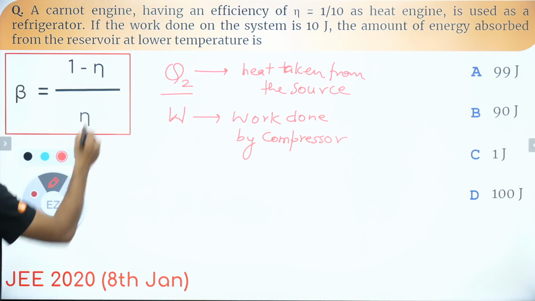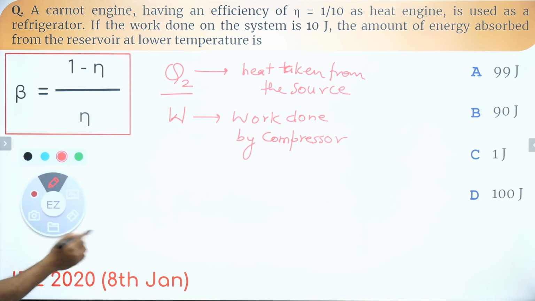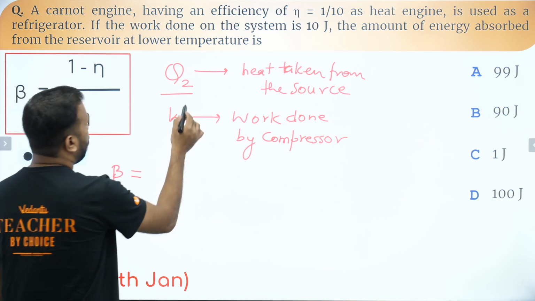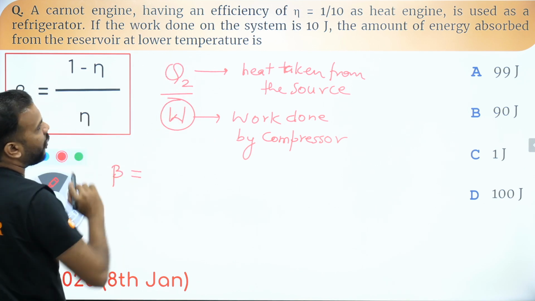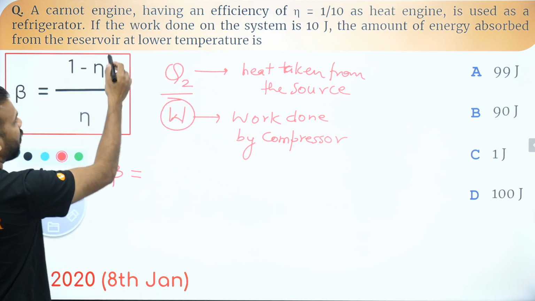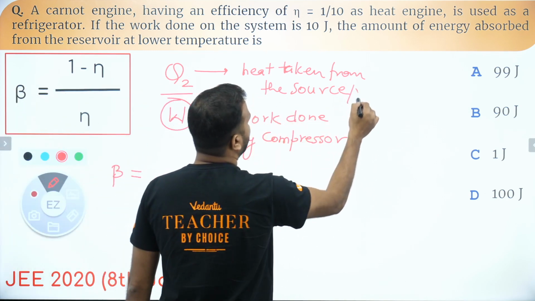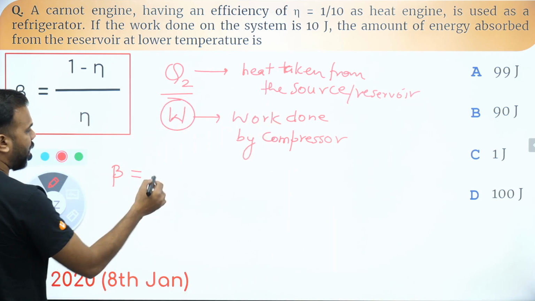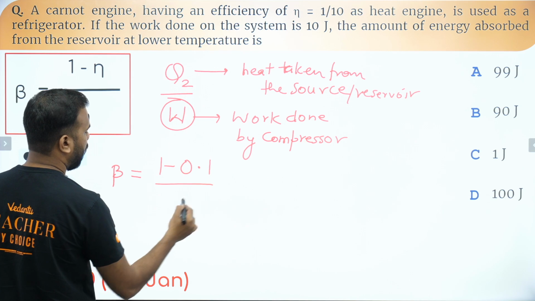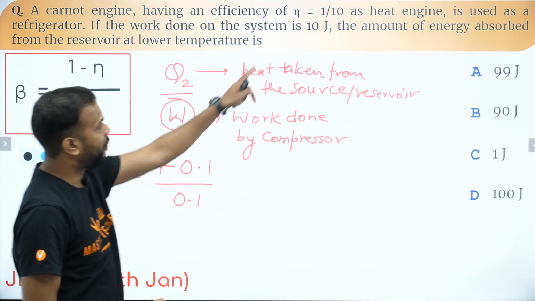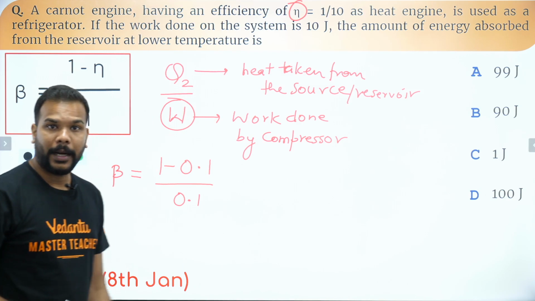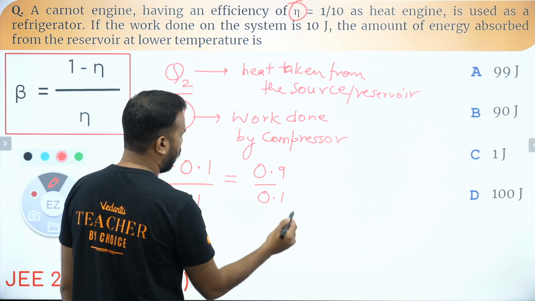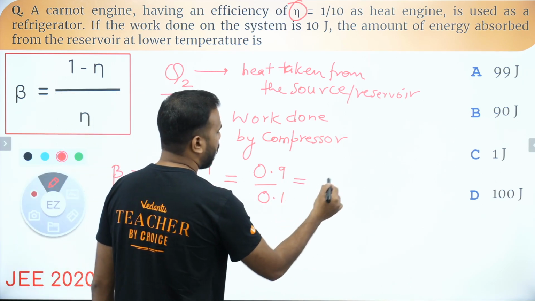Now, as per the question, the value of eta is given to us as 1 by 10, or you can say it as 0.1. So we can find out the value of beta. Also, the value of W is given. So we are being asked to calculate the value of the energy absorbed from the reservoir. So this is basically source, or you can call it the reservoir also. Okay. So let's calculate beta. It is 1 minus 0.1 divided by 0.1, because that's the value of eta given to us, that is 1 by 10. Okay, guys. So what do you get here? This comes out to be 0.9 divided by 0.1. That means beta value comes out to be 9.